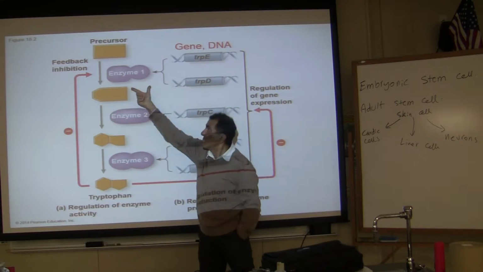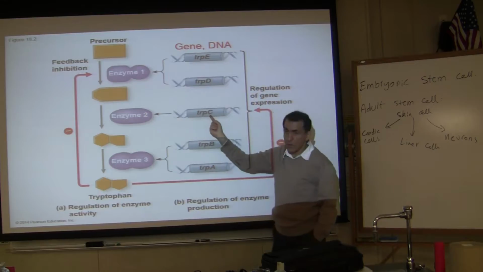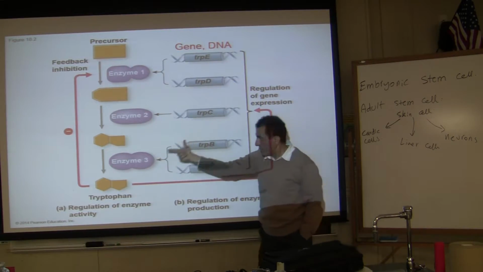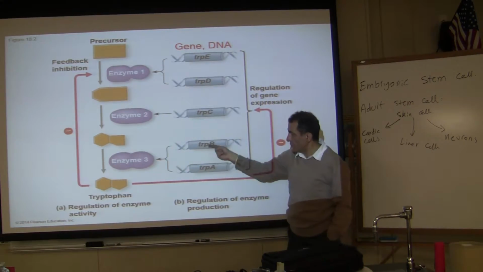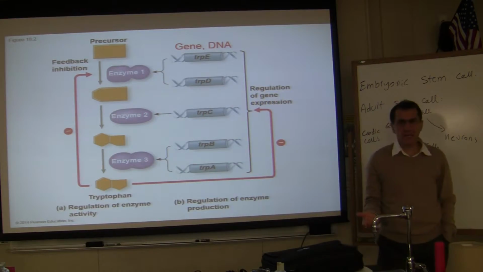One enzyme can be made by 2 genes. One enzyme can be made by 1 gene. One enzyme is made up by 2 genes or more. Okay, I hope that's clear.